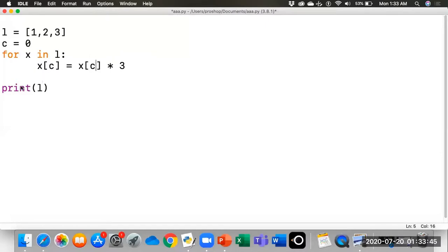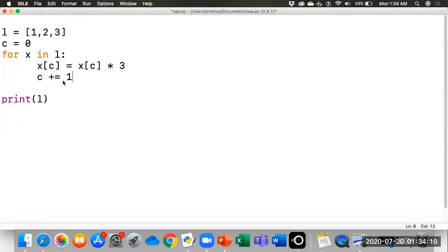So at the end of this loop, when we try to print the list, these changes will be applied. This means it will print 3, and in the next iteration we need to increment the counter.